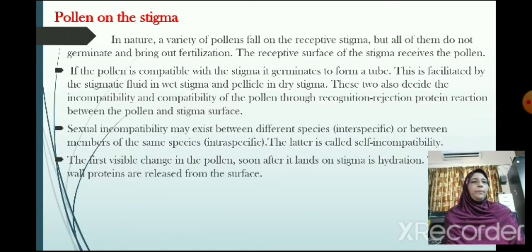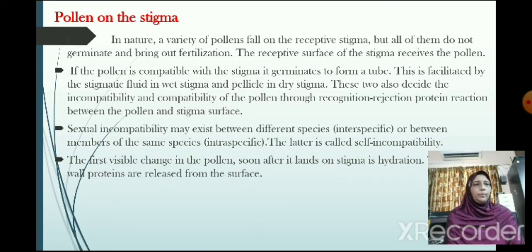The next step: in nature, a variety of pollens fall on the receptive stigma, but all of them do not germinate and bring about fertilization. The receptive surface of the stigma receives the pollen. If the pollen is compatible with the stigma, it germinates to form a tube. This is facilitated by the stigmatic fluid in wet stigma and pellicle in dry stigma.